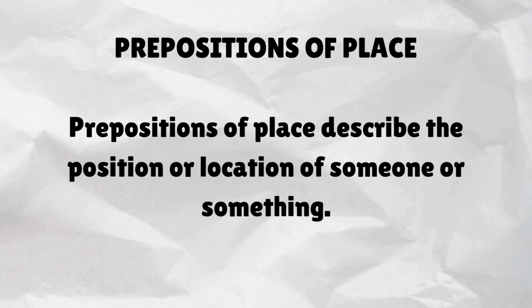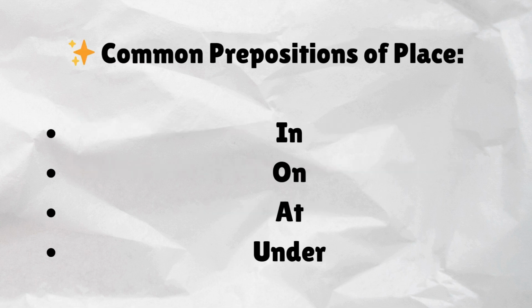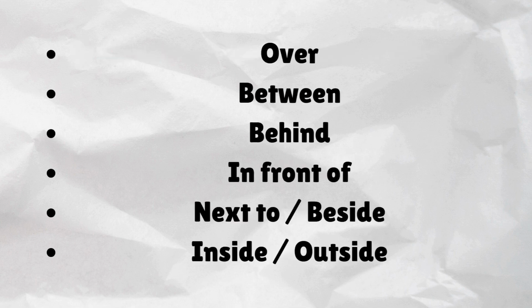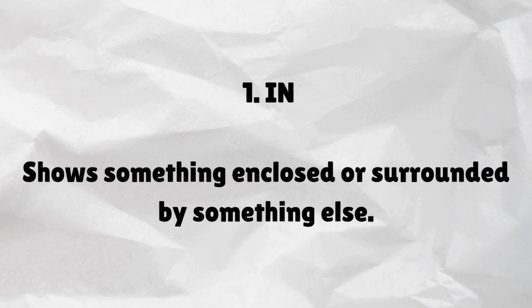Prepositions of place. Prepositions of place describe the position or location of someone or something. Common prepositions of place: in, on, at, under, over, between, behind, in front of, next to/beside, inside/outside. In shows something enclosed or surrounded by something else.